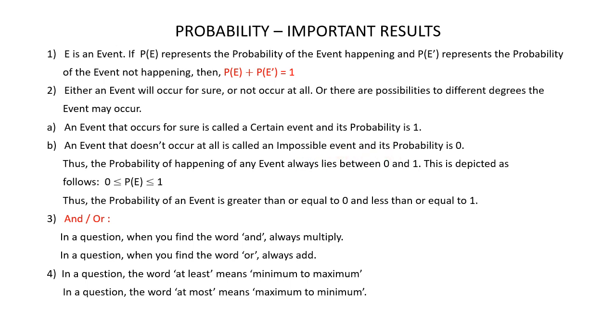Thus, the probability of happening of any event always lies between 0 and 1. This is depicted as 0 less than or equal to P(E) less than or equal to 1. Thus, the probability of an event occurring is greater than or equal to 0 and less than or equal to 1.